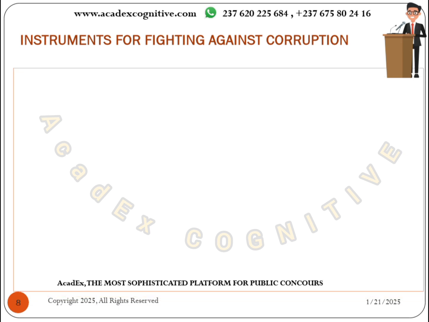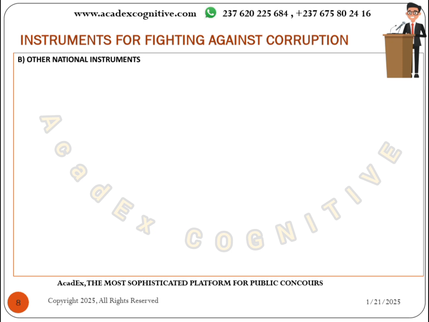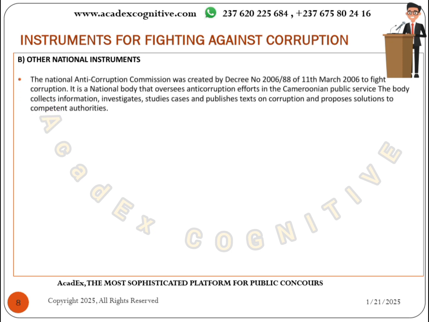So now we're going to discuss other national instruments apart from the Penal Code. The first on the list is the National Anti-Corruption Commission, CONAC, which was created by decree number 2006/088 of 11 March 2006 to fight corruption. It is a national body that oversees anti-corruption efforts in the Cameroon public service. What do they do? CONAC collects information, investigates, studies cases, publishes texts on corruption and proposes solutions to competent authorities.